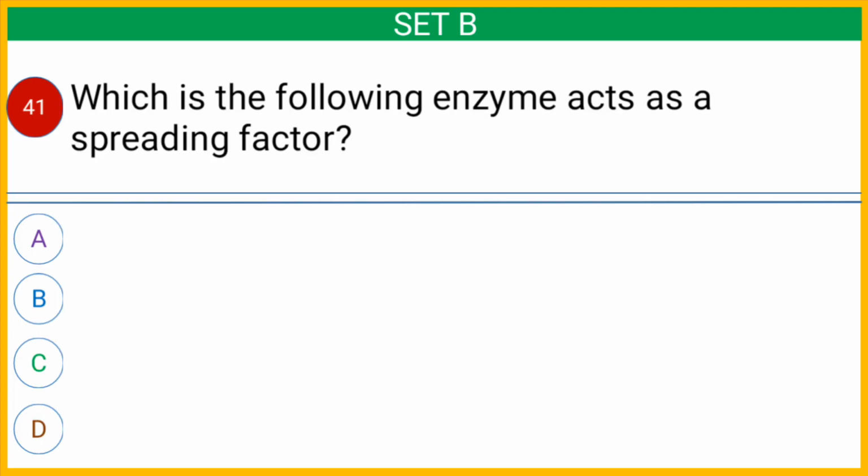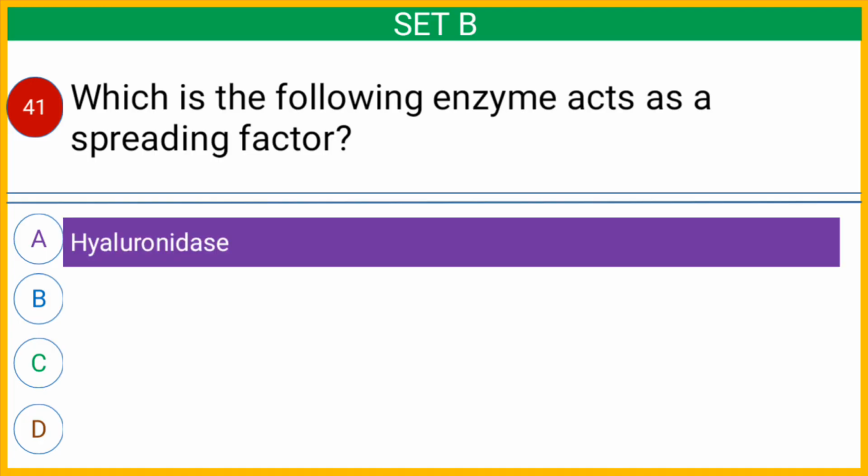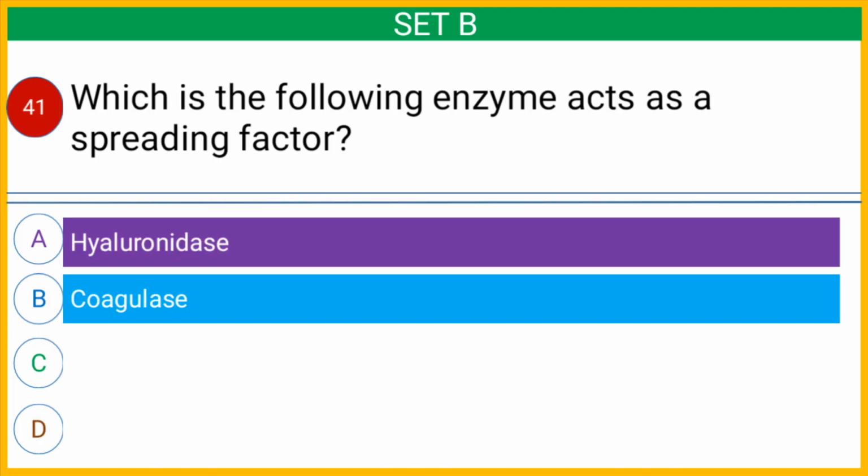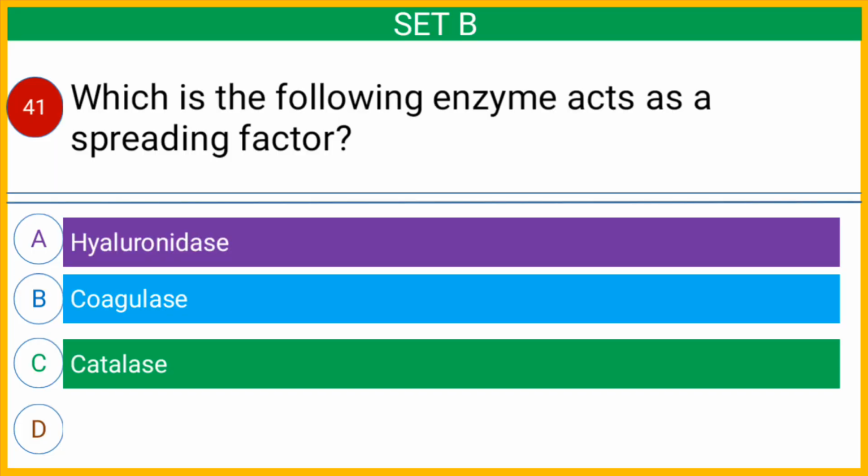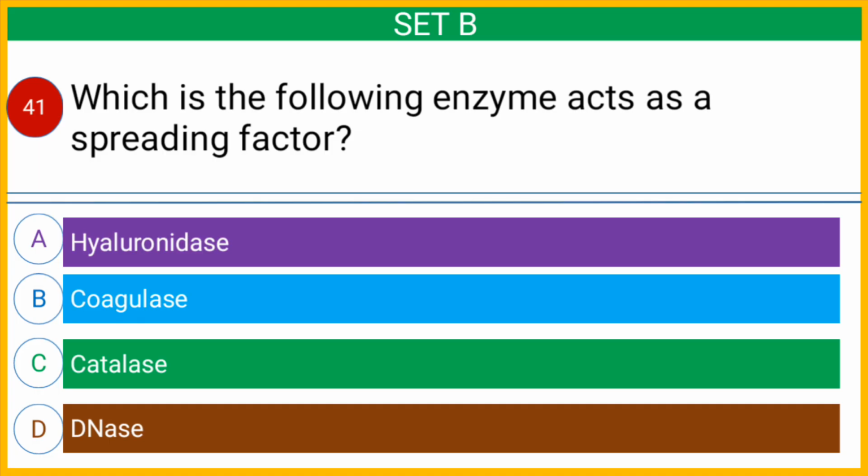Question number 41. Which of the following enzymes act as a spreading factor? Option A, hyaluronidase, option B, coagulase, option C, catalase, or option D, DNase. And the correct answer is option A, hyaluronidase.